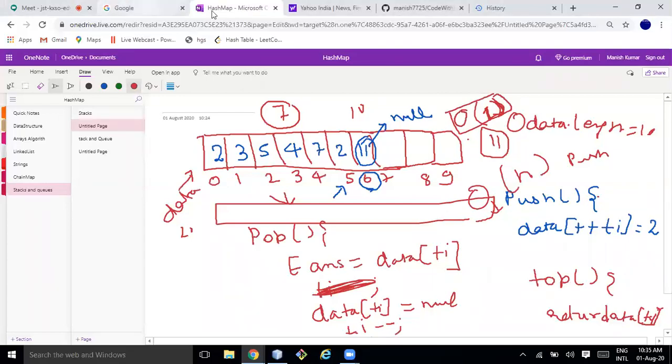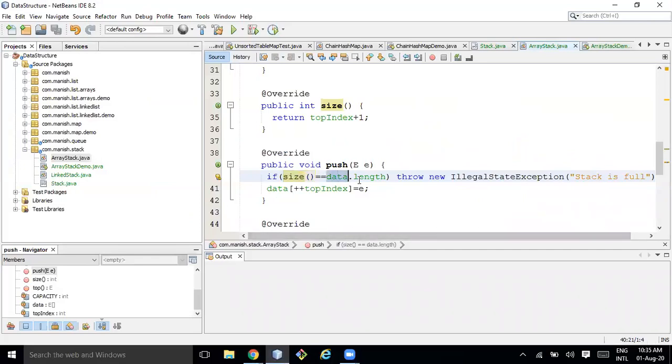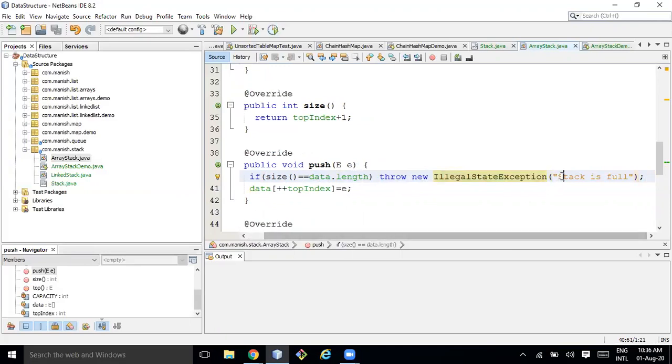So if I go back to the implementation, if size is equal to data dot length, it means the complete array is full, then you have to throw an exception. You cannot add one more element, and we can return stack is full. That's the reason, if you are a Java developer or any other language, you may have seen the stack overflow exception.